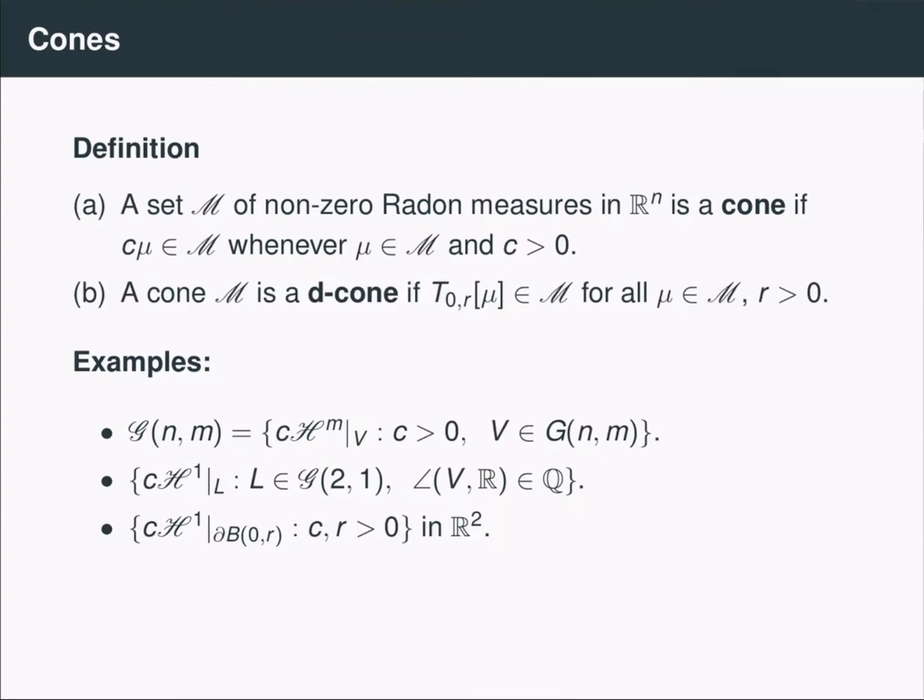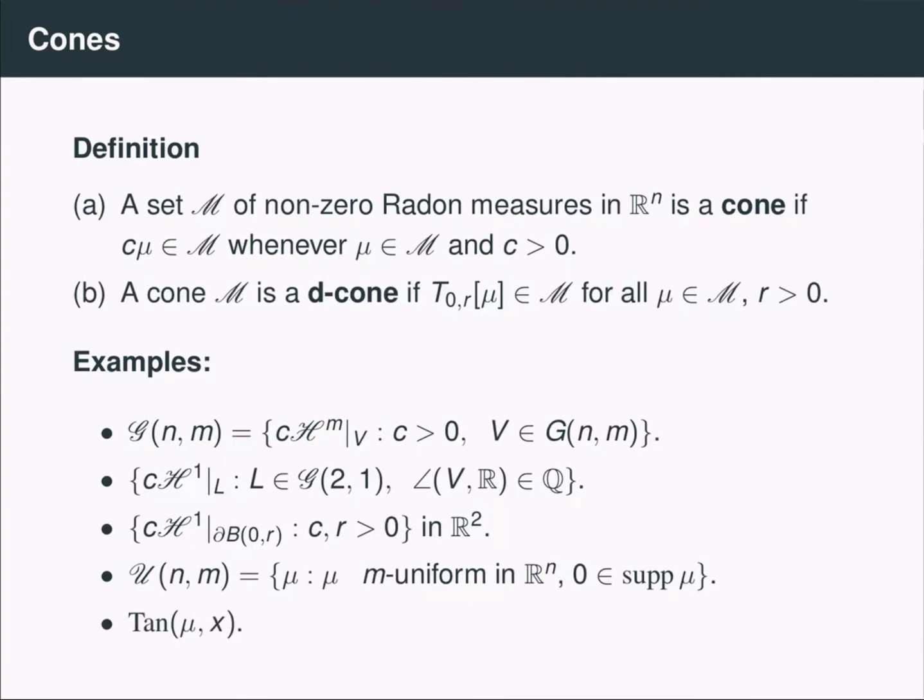The set of multiples of Hausdorff measures restricted to circles centered at the origin is also a d-cone. So again, invariance by positive multiples is easy to see. And moreover, dilating length measure on a circle, or stretching its support by a factor with respect to the origin, just gives another multiple of length measure restricted to another circle. It can easily be checked that the set of m-uniform measures in R^n with 0 in their supports are also d-cones, and we'll denote this set as curly U_m. Finally, as we saw previously, the set of tangent measures also forms a d-cone.